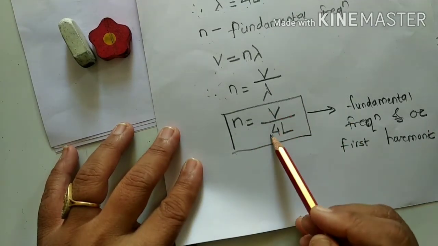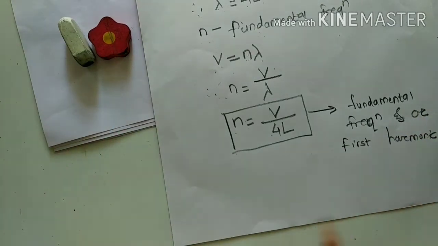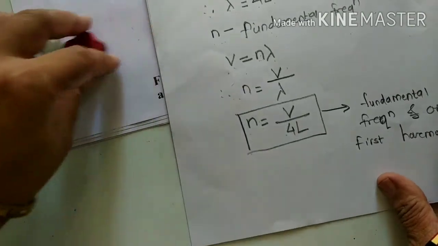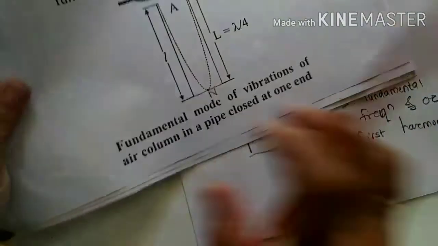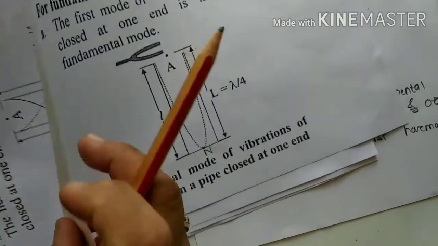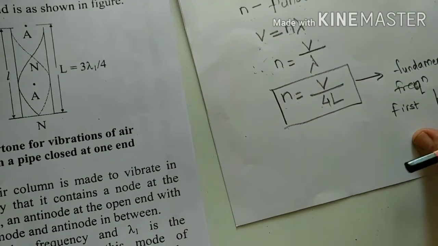Therefore n is equal to v upon 4L. That is the equation for the fundamental frequency or first harmonic.